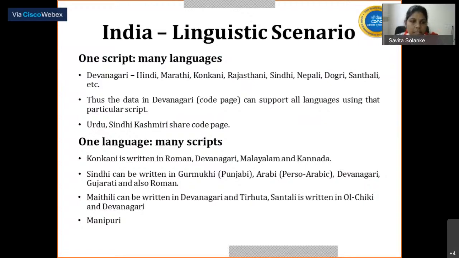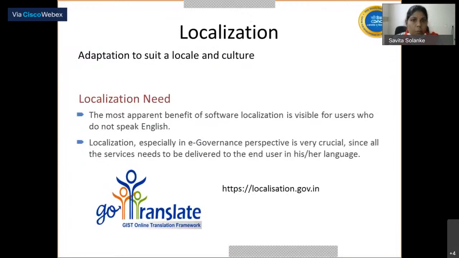And there are a few languages which are supposed to be written in multiple scripts, like Konkani. Konkani is written in Roman, Devanagari, Malayalam, and Kannada. Sindhi can be written in Gurumukhi, Arabic, Devanagari, Gujarati, and also in Roman. Same way, Maithili and Manipuri also.